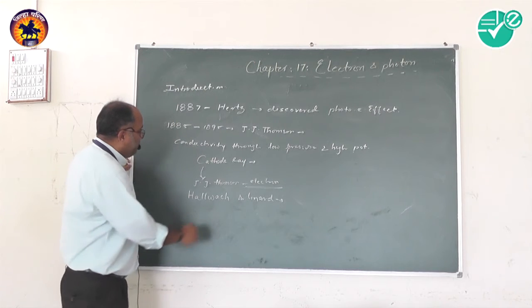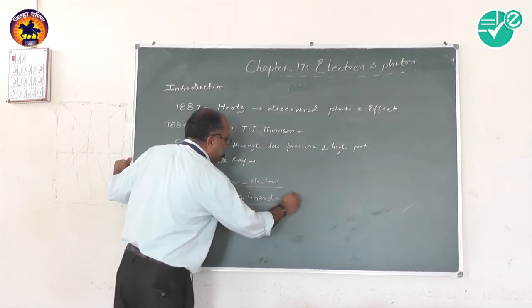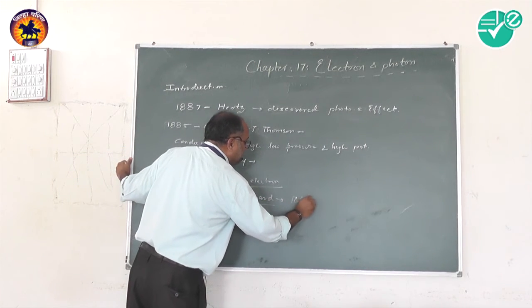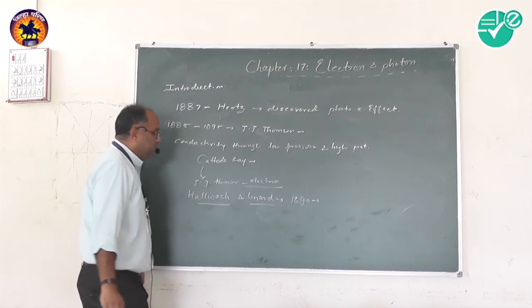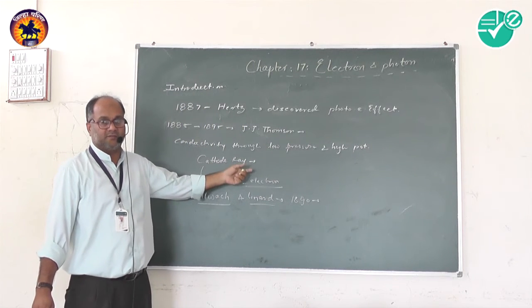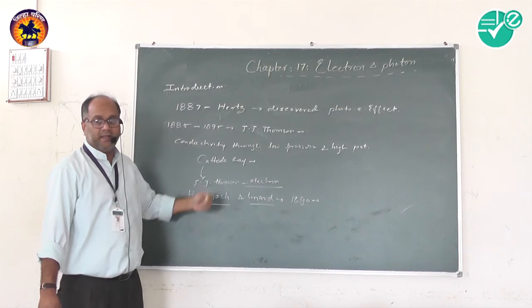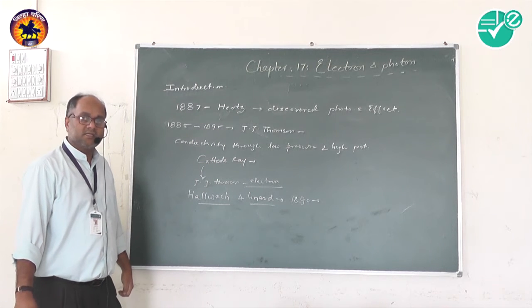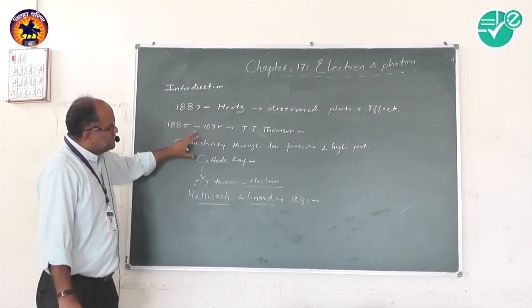Hallwachs and Lenard, in the year 1899 onwards, started to work on the emission of the photoelectric effect. Hertz discovered it. This is the first introduction.